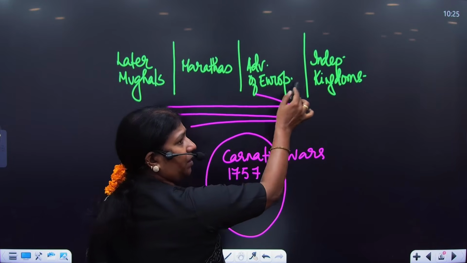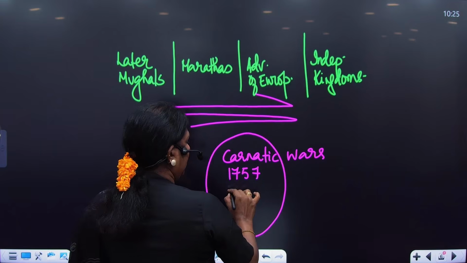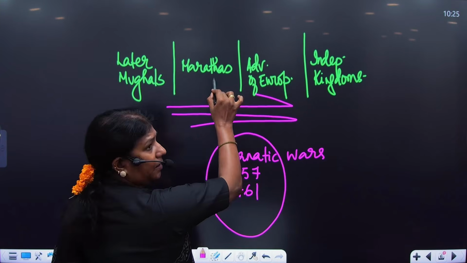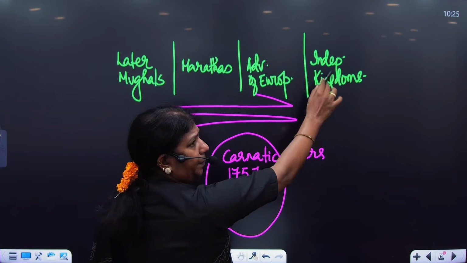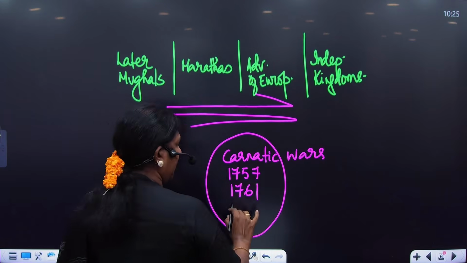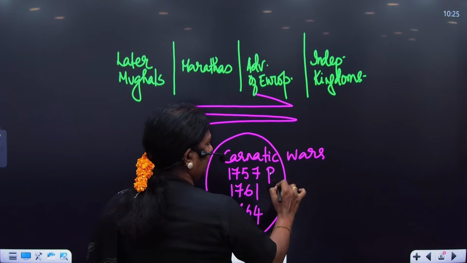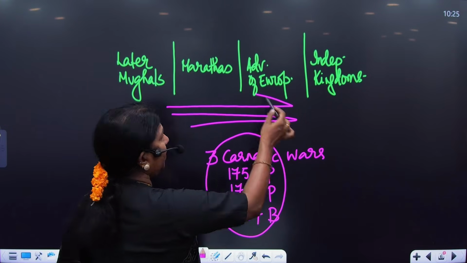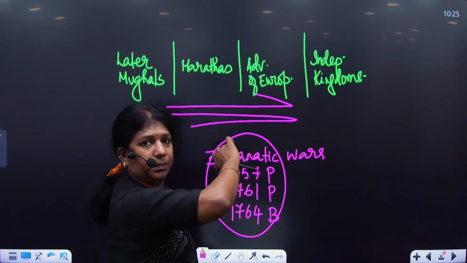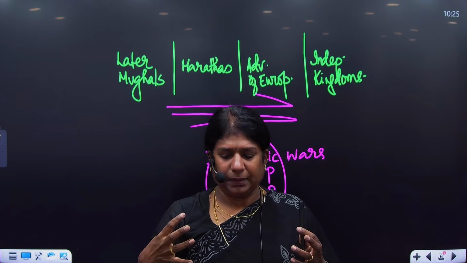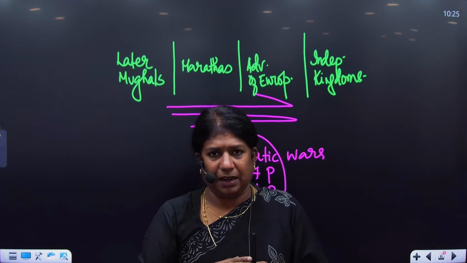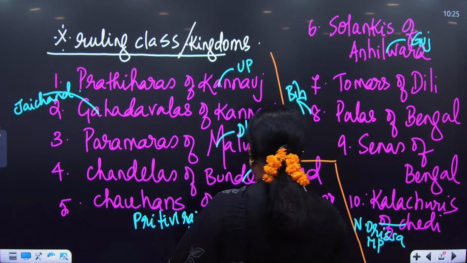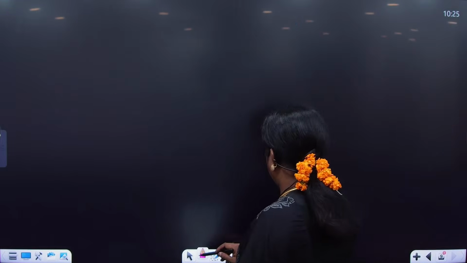So we have Sirajuddaula here, we have Robert Clive, Britishers here. Then we have in 1761 the Third Battle of Panipat, where we have the Marathas and Ahmad Shah Abdali, with independent kingdoms like Shuja and the Rohillas all supporting. Then we have 1764. So this is Plassey, this is Panipat, this is Buxar, and we have the three Carnatic Wars. To learn Buxar, we need to know the Britishers here and we need to know Bengal. Getting it? So it's all kind of collective, and you can't put everything in a clumsy way and study. You have to compartmentalize.